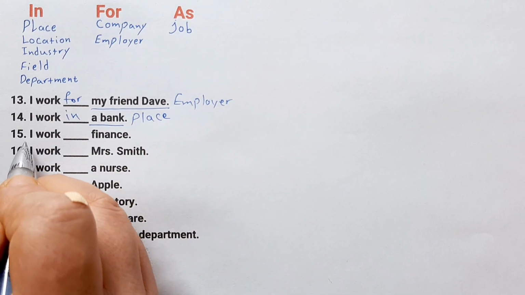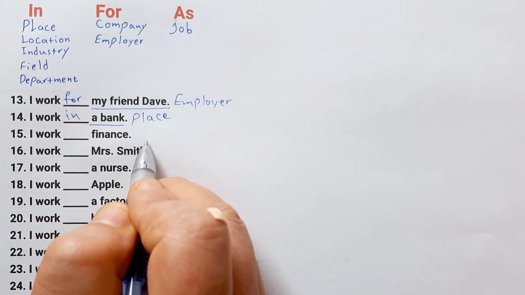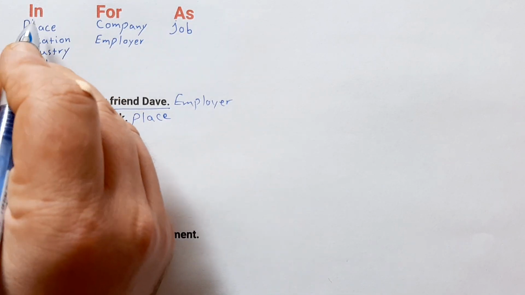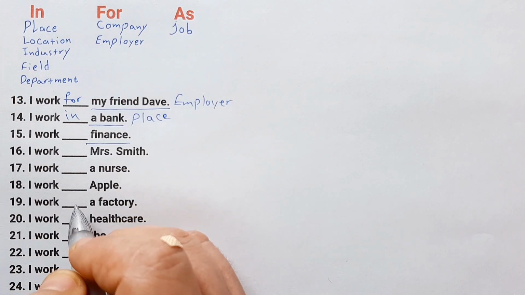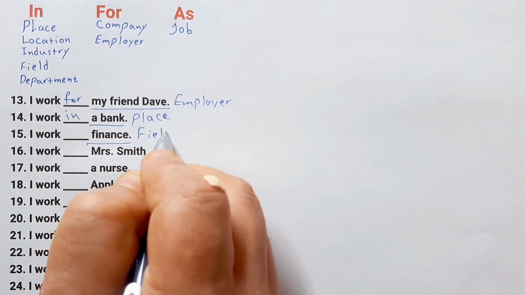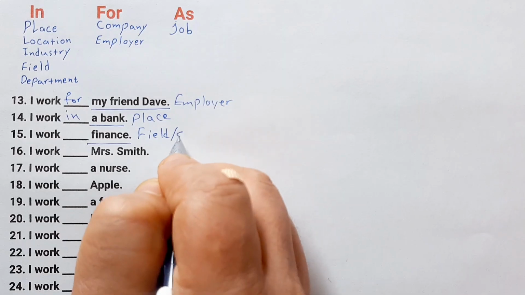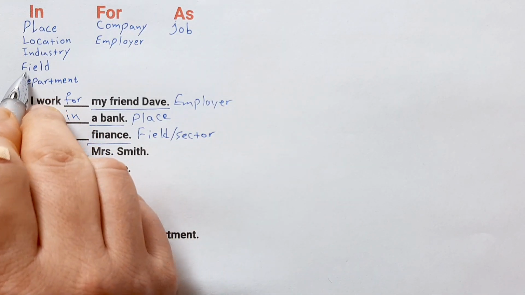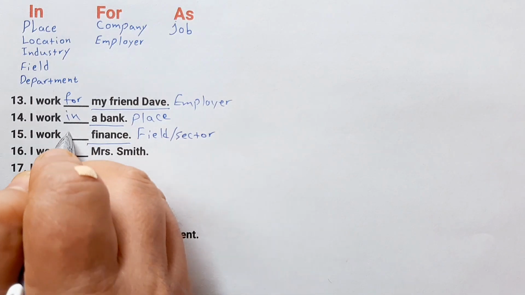Number 15. I work blank finance. What is it and which one is the correct answer, in, for, or as? We know that finance is a field or a sector. So the correct answer is in.